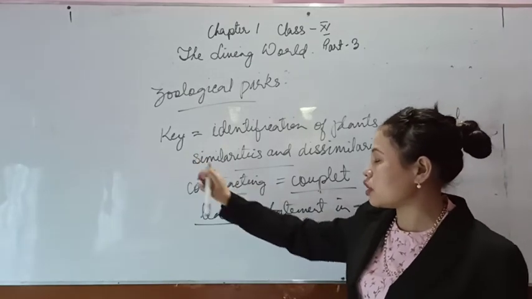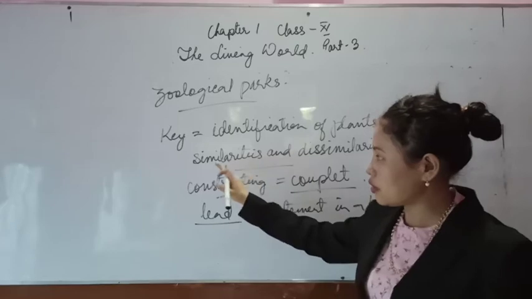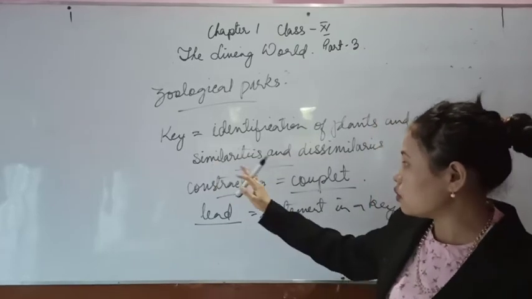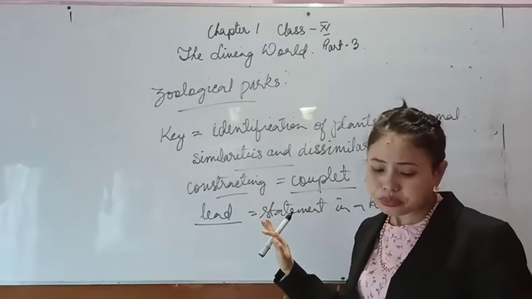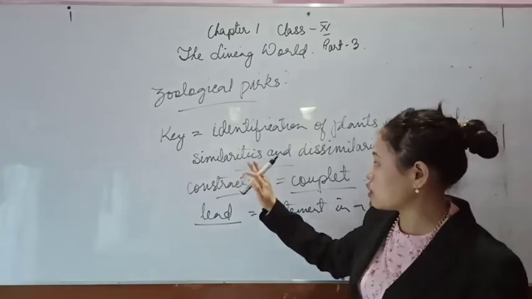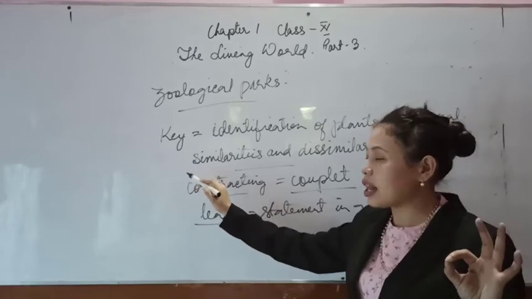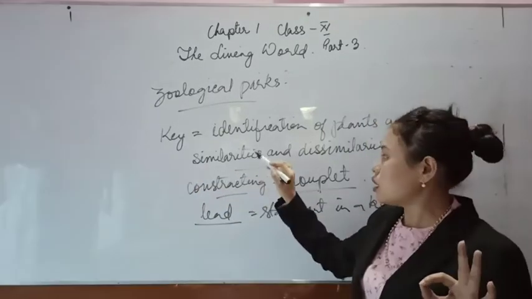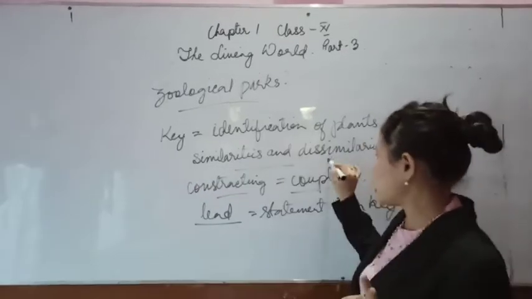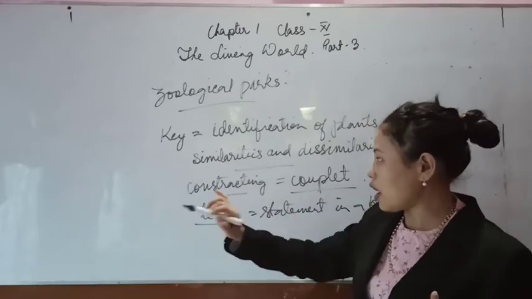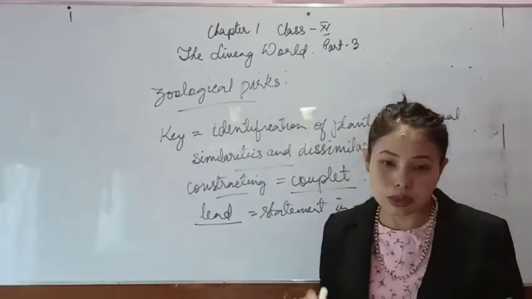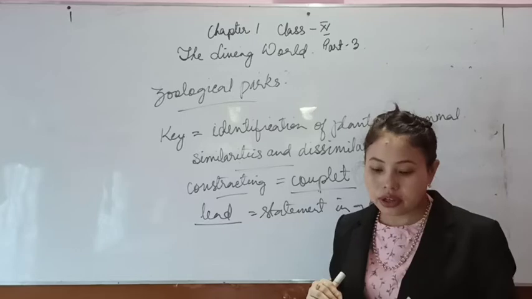So they are going to have different similarity and dissimilarity characters. For example, let's take family: family will have a separate key, separate similarity and dissimilarity. Genus is going to have another separate similarity and dissimilarity. So there will be no mixing, right?